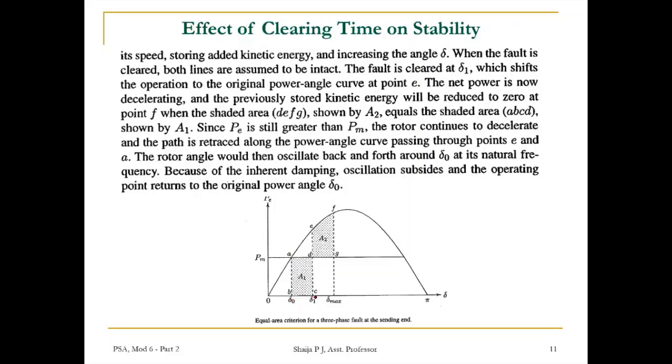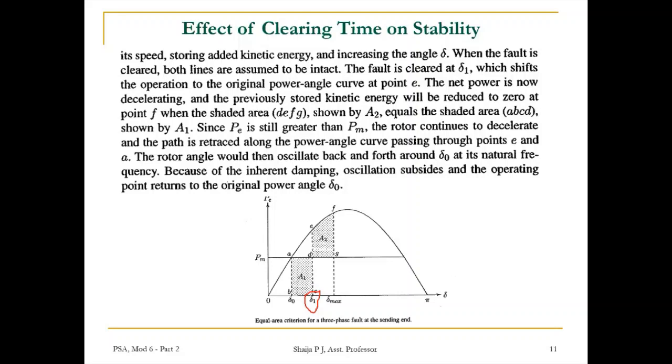The curve becomes this, corresponding to the horizontal region, and then the fault is cleared. Both lines are assumed to be intact. Suppose the fault is cleared at delta 1. The fault is cleared only at delta 1.